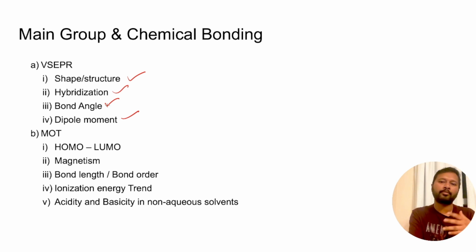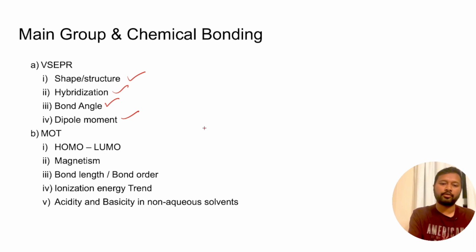So all these things come from the VSEPR theory. It's a very important concept. Generally, you expect a 2-marker question from here. Then comes your molecular orbital theory, in which HOMO-LUMO is asked. So you should know how to find out the molecular orbital diagram of diatomic molecules, heteroatomic or homoatomic.